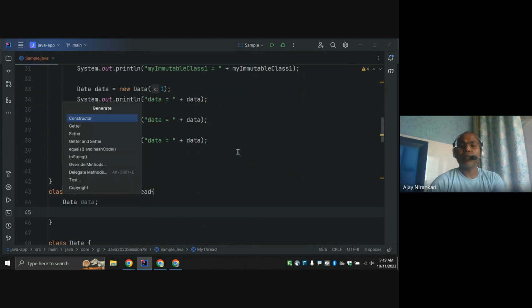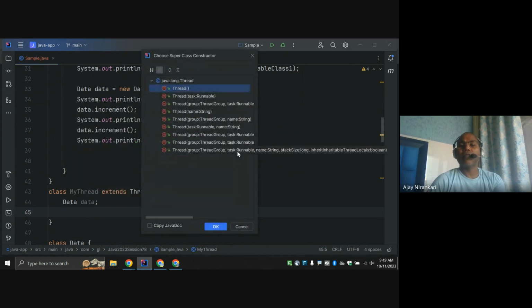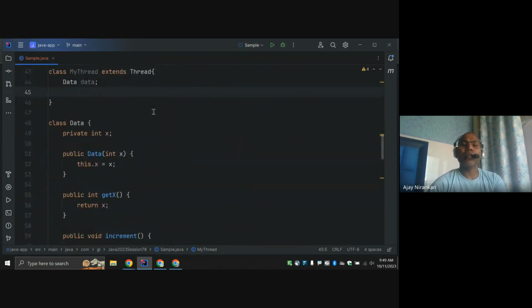In the constructor, I am saying this is my thread.